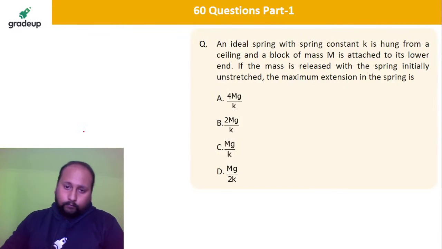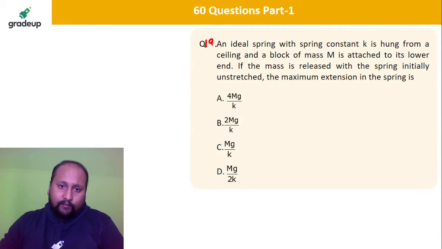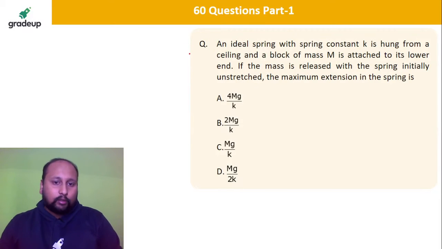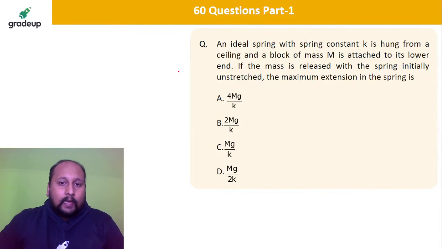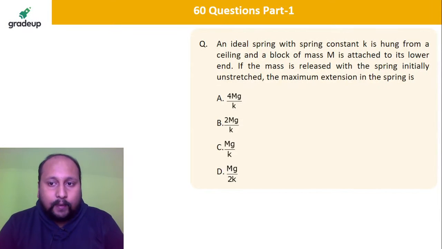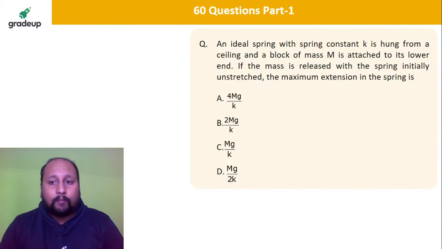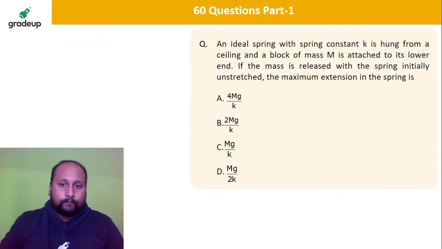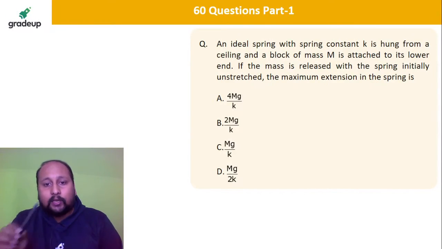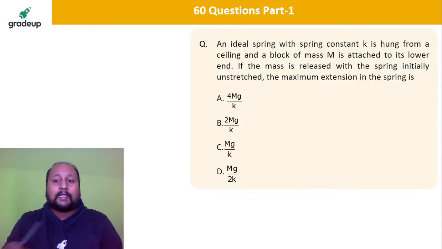19th question. This is the 19th question, my dear friend. We have reached the second last problem. An ideal spring with a spring constant K is hung from a ceiling and a block of mass M is attached to its lower end. If mass is released with the spring initially being unstretched, what is the maximum extension of the spring?